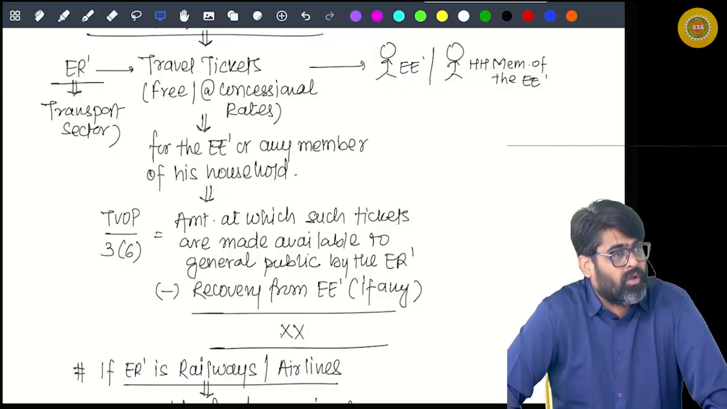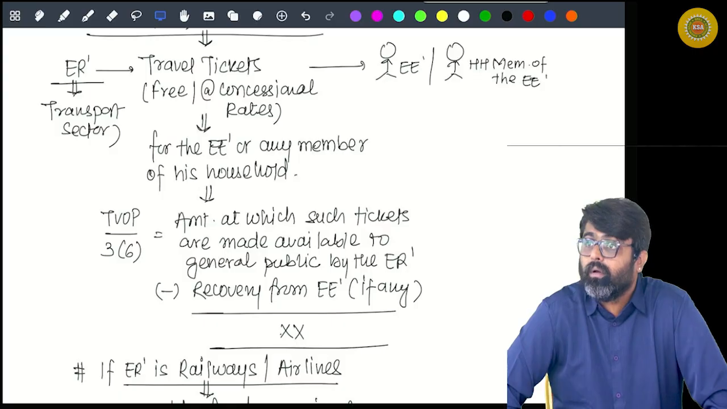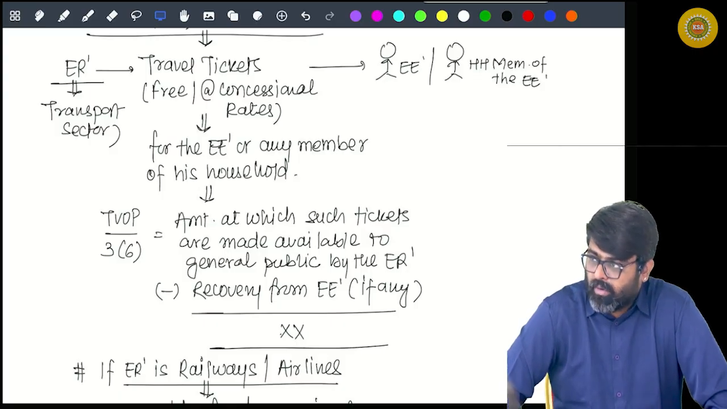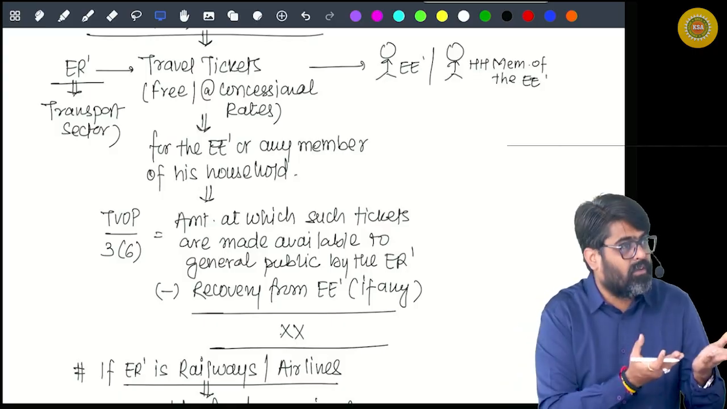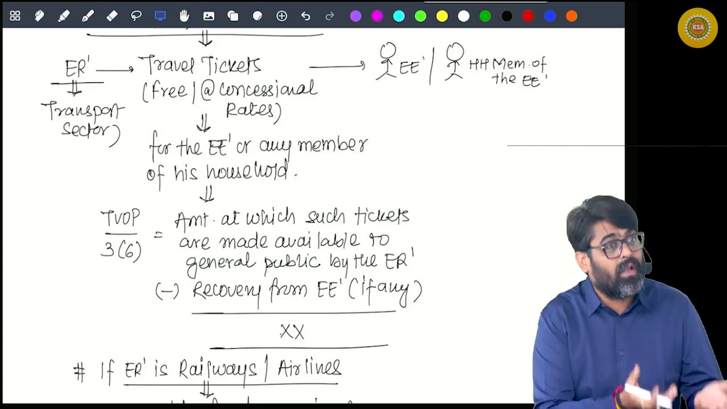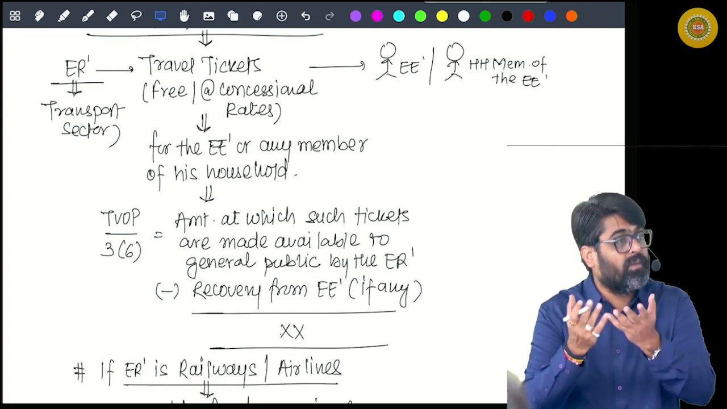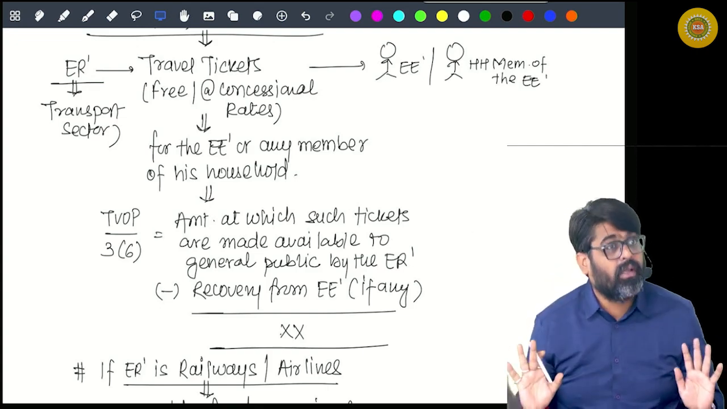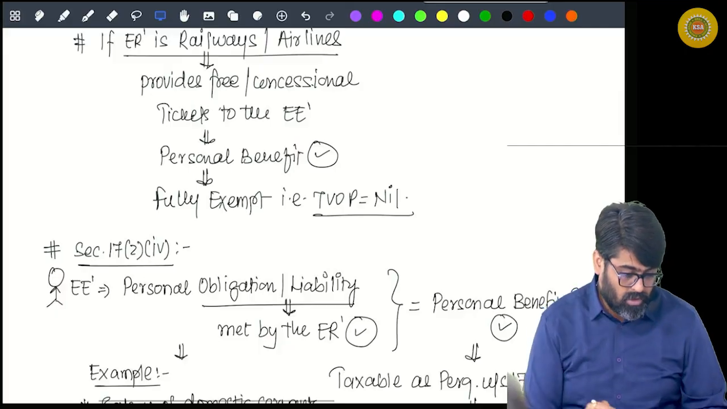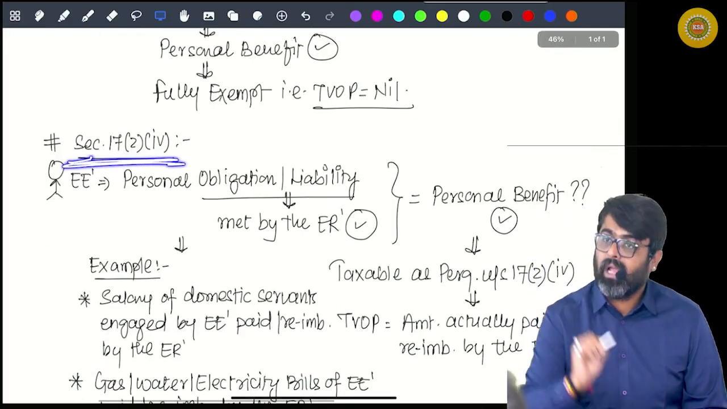What if the employee is a non-specified employee? Then these valuations will not be done because the value in the hands of a non-specified employee is not taxable. Yes or no? Now, this thing, clause number 4, I have already covered.